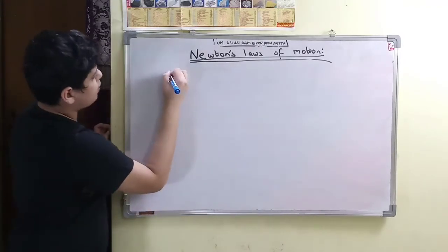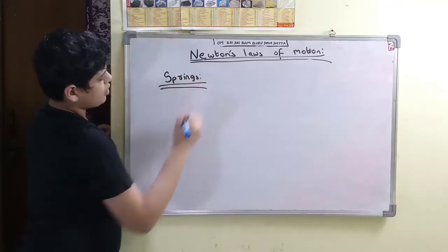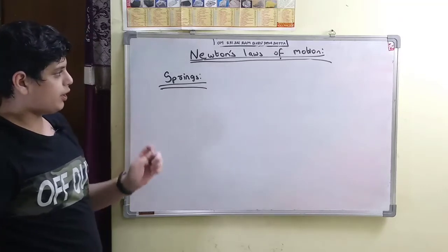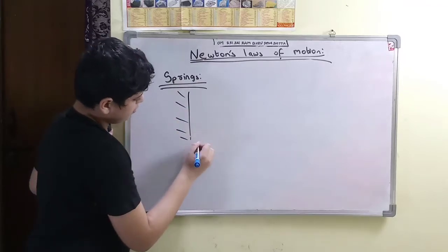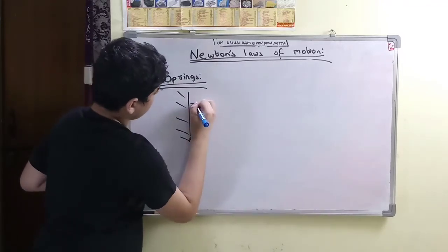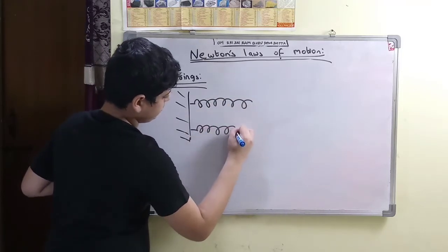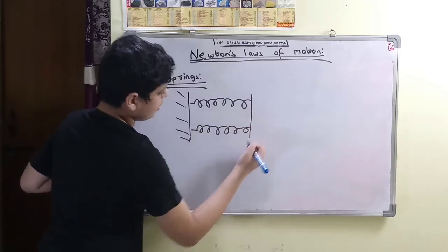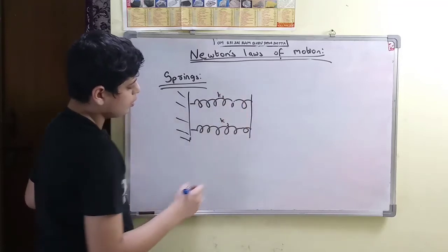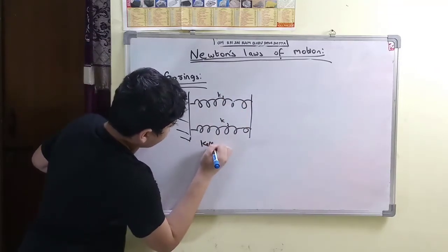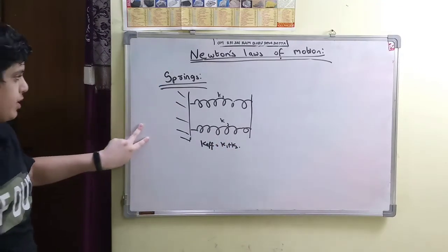So now we are going to study about springs. We will study more about it in an SHM lecture, but first we shall learn the basics of it. Suppose this is a spring, and suppose this is another spring of spring constant K. The spring constant is K1, the spring constant is K2, then K effective is equal to K1 plus K2. This is known as parallel combination of springs.